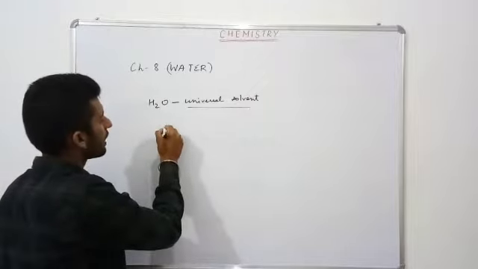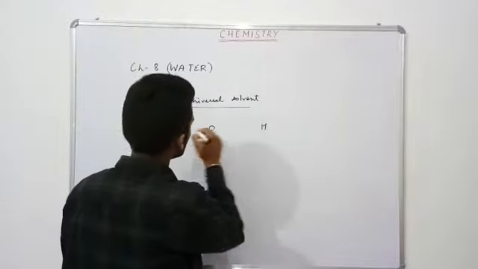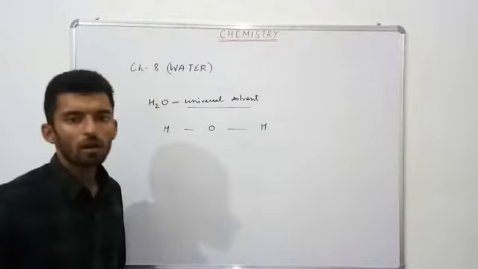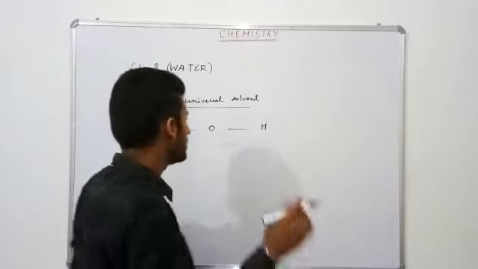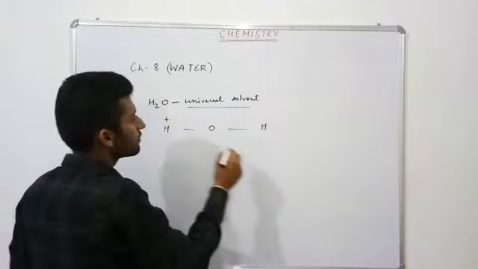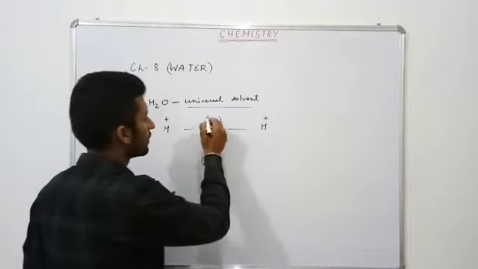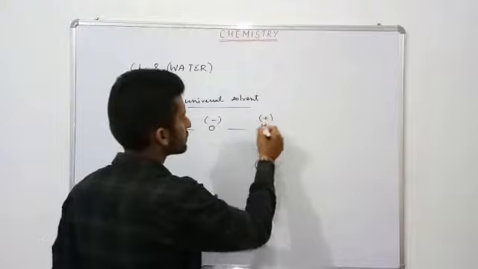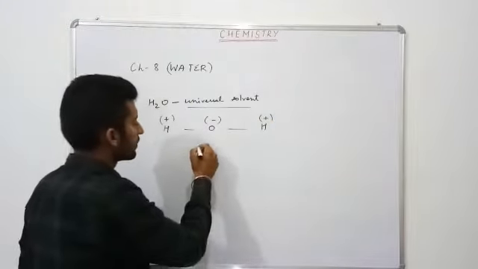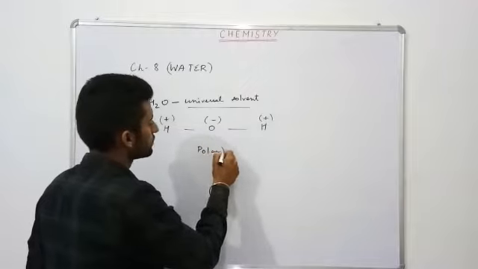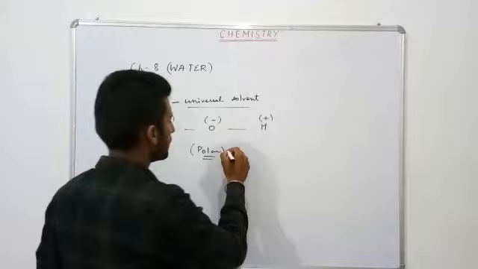Actually water has hydrogen and oxygen. Hydrogen and oxygen show different behavior, they have different properties. Hydrogen is slightly positive and oxygen is slightly negative. Due to the presence of slight positive and negative charges, water becomes polar in nature, or water exists as a polar molecule.